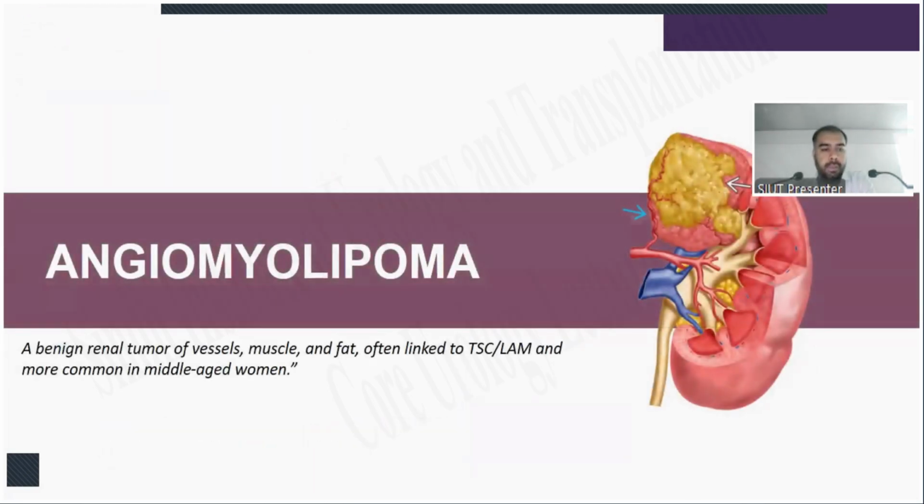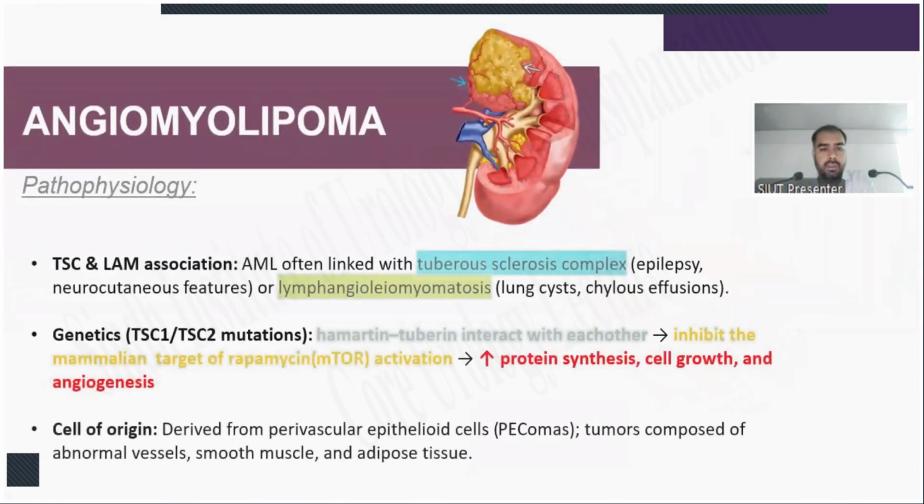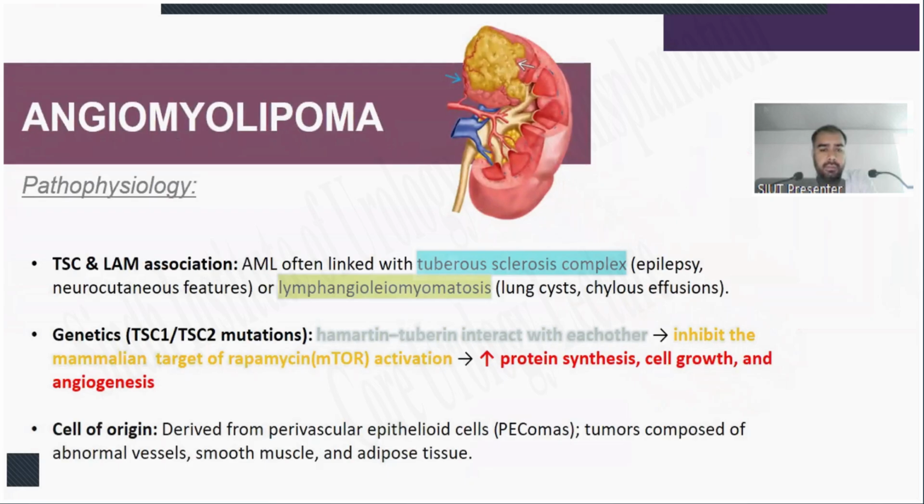Angiomyolipoma, the third one, is a benign renal tumor of vessels, muscle, and fat, often linked with tuberous sclerosis complex, and leiomyoma, and more common in middle-aged women. It is often linked with tuberous sclerosis complex, which has epilepsy, neurocutaneous features, or